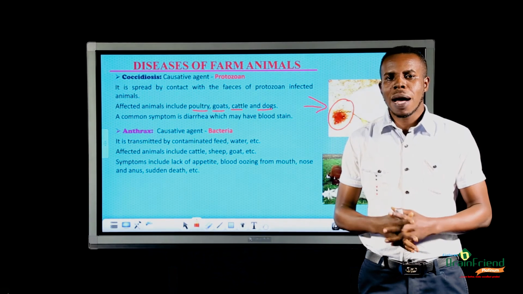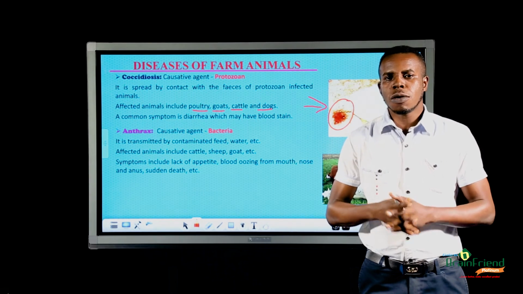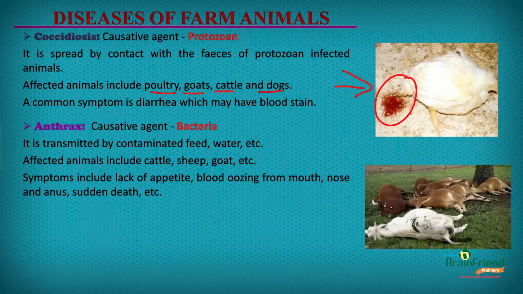Lastly, we'll be talking about anthrax, which is a disease of farm animals. Anthrax is a disease caused by a bacterium.